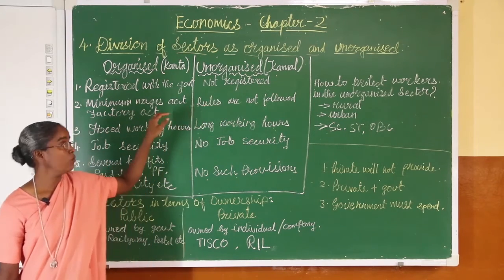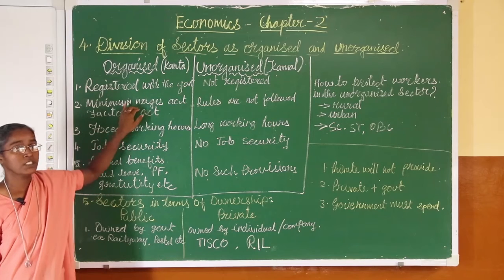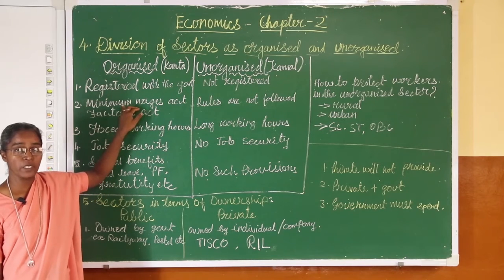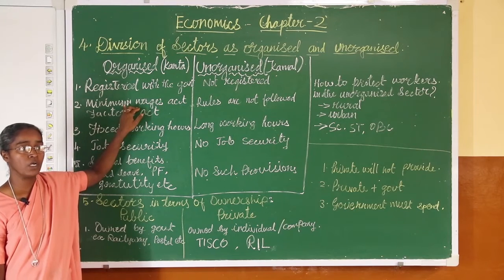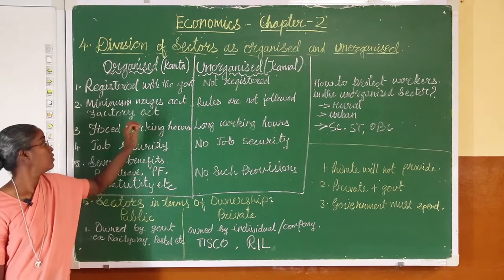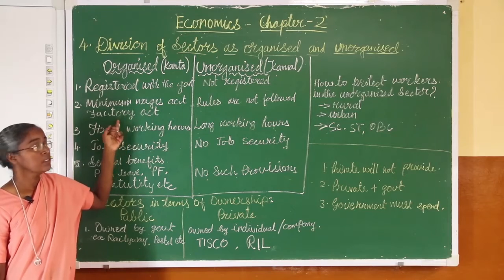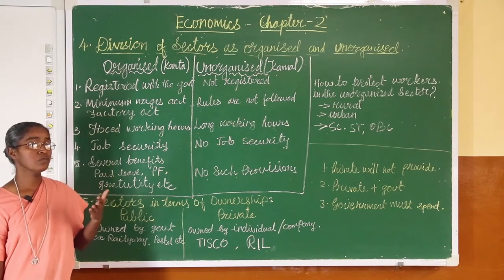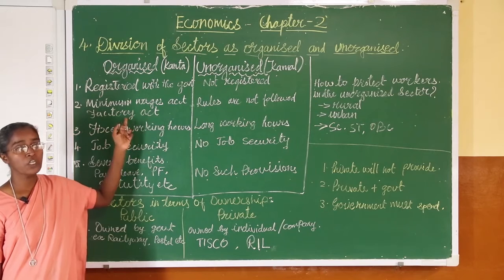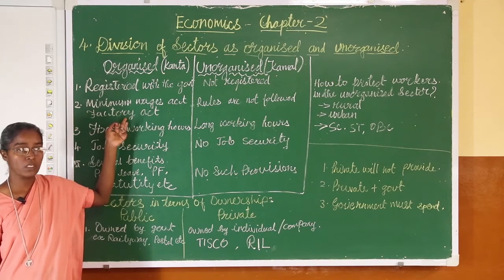Now the Minimum Wages Act is an act passed by the government where anyone who employs anyone is supposed to pay a particular amount to the worker. And what is the Factory Act? According to the Factory Act, there are some rules for the well-being of the laborers or the workers.